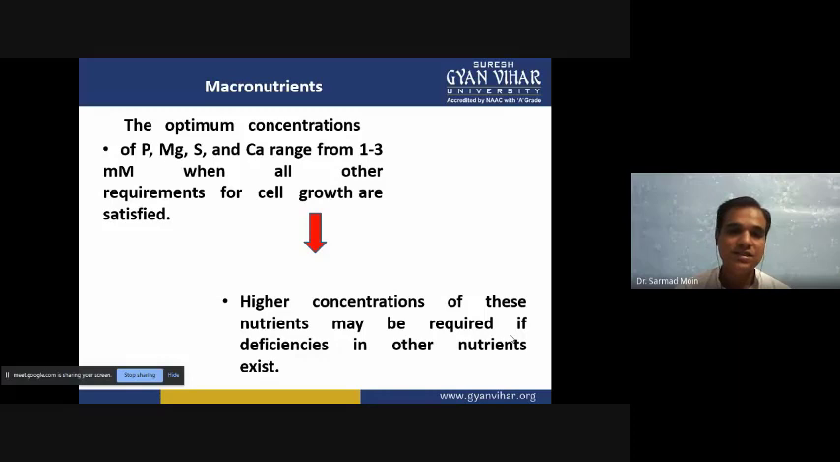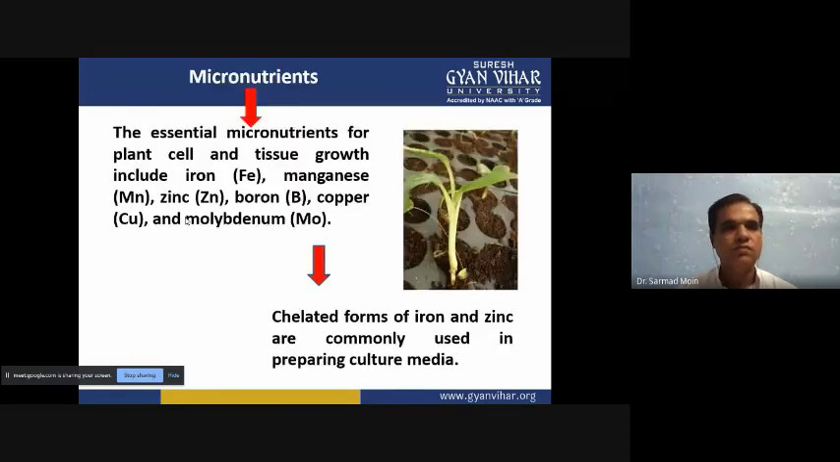Any deficiency in this concentration, like less than 1 millimolar, can cause some disease, and those diseases can hamper the plant growth and development. Now, micronutrients are also there, and these micronutrients are also very essential for plant growth and development. They include iron, manganese, zinc, boron, copper, and molybdenum.